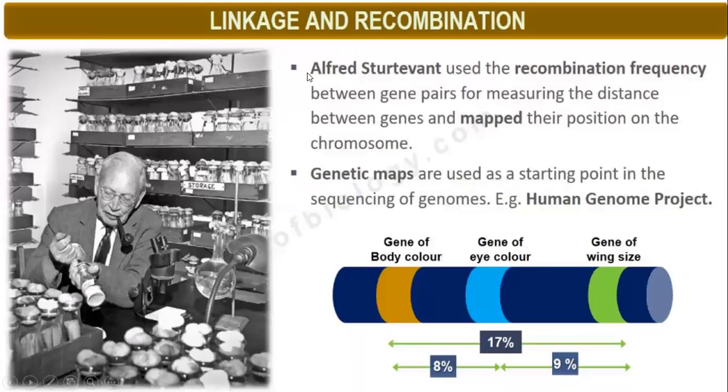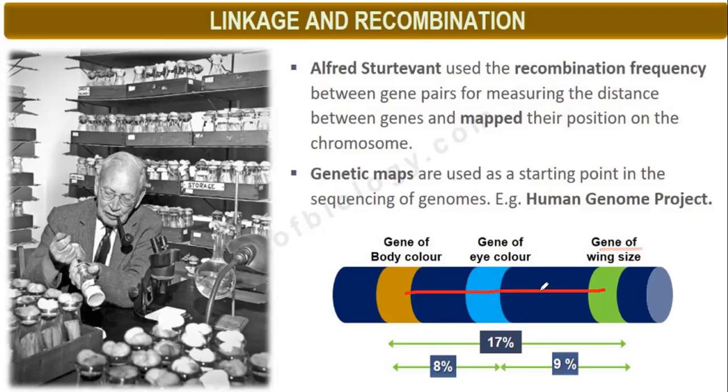So on the basis of this linkage and crossing over, recombination, there was one scientist, his name was Alfred Sturtevant. He used this property. He used the recombination frequency between gene pairs for measuring the distance between genes. Suppose there is a gene of body color and a gene of wing size.